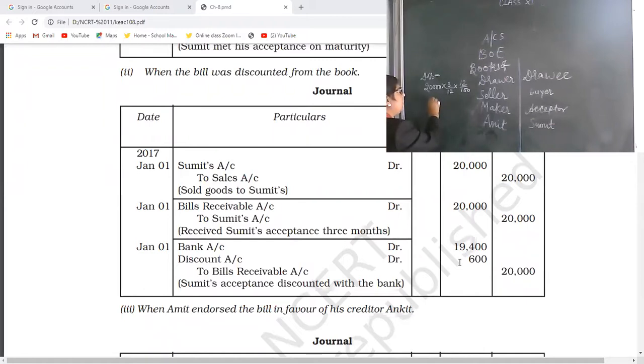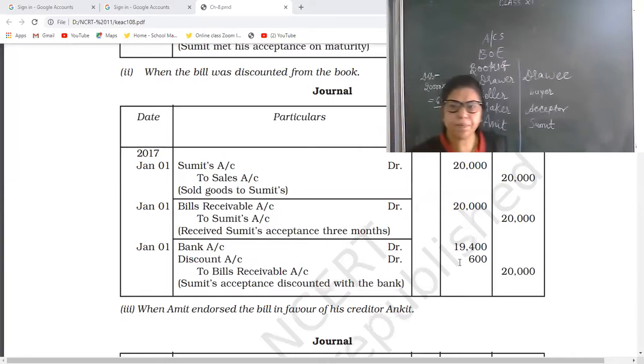So that will be 600 rupees. In your class 6th and 5th, I am sure you must have learned how to calculate interest the same way. Total amount into months into rate, that will be 600.